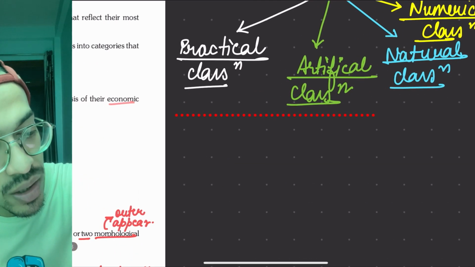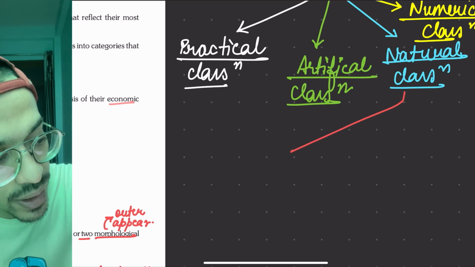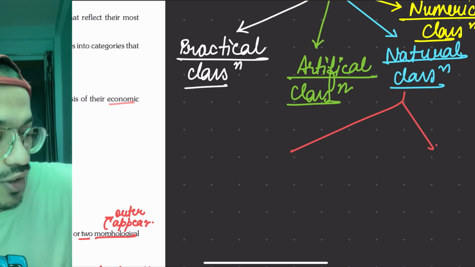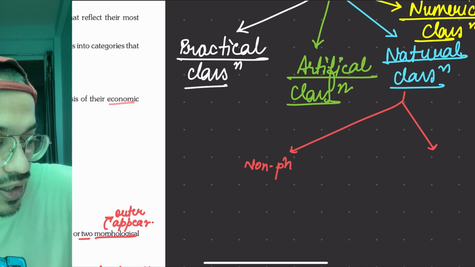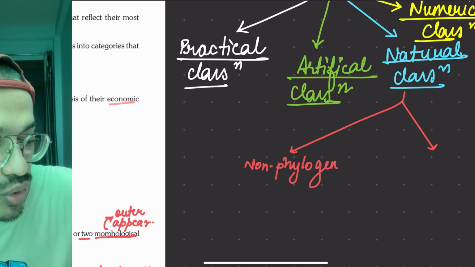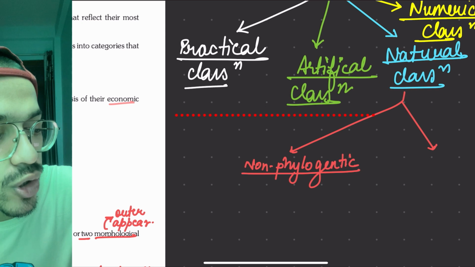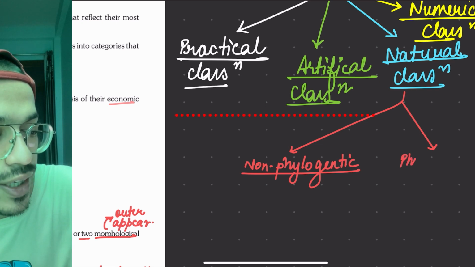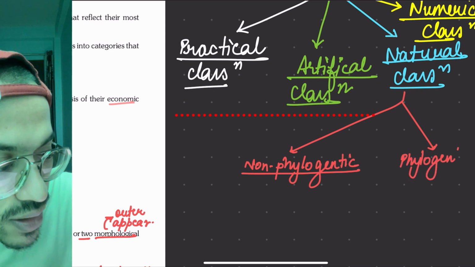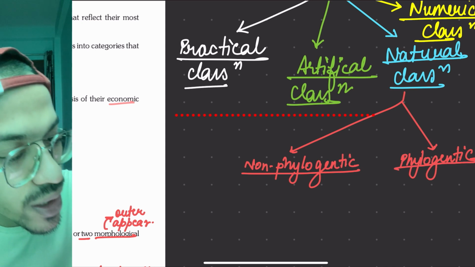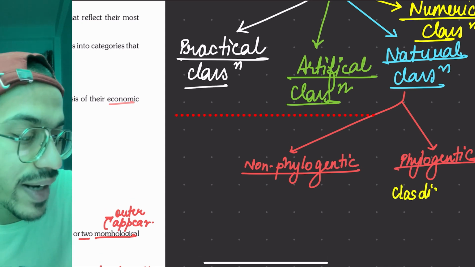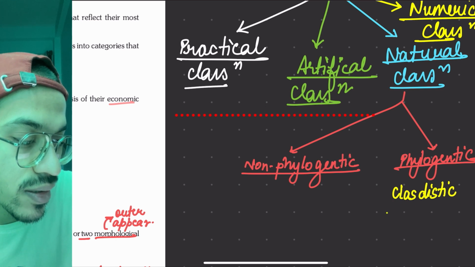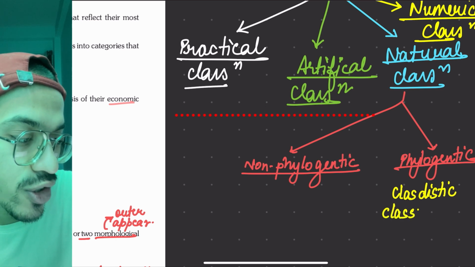So what are the two types? It could be non-phylogenetic, meaning evolution is not taken into account, or it could be phylogenetic. And if it is phylogenetic, then we call this cladistic classification.